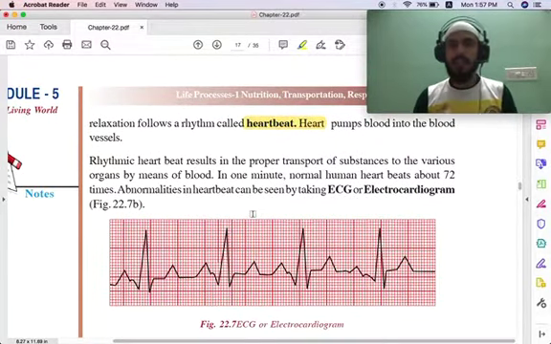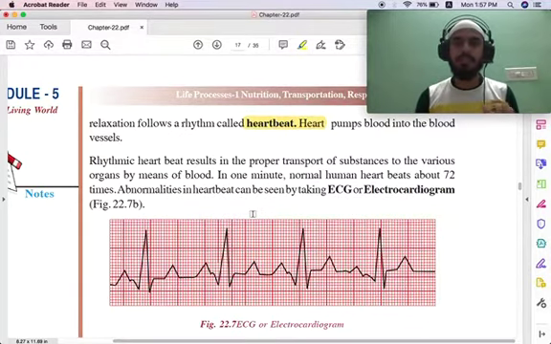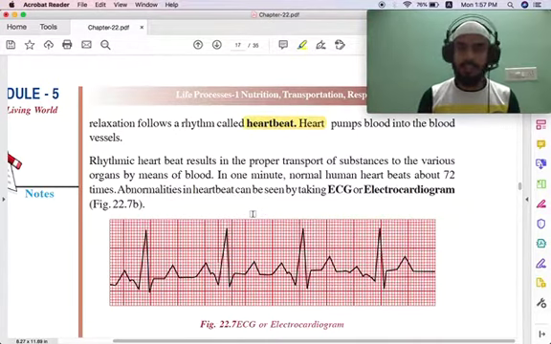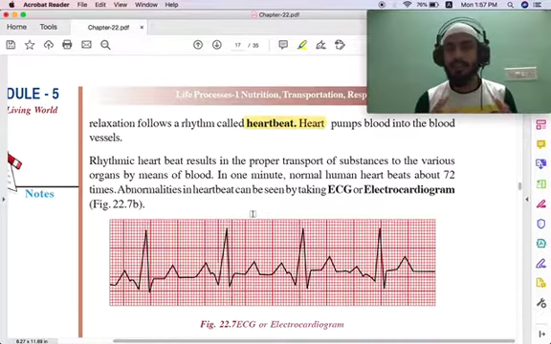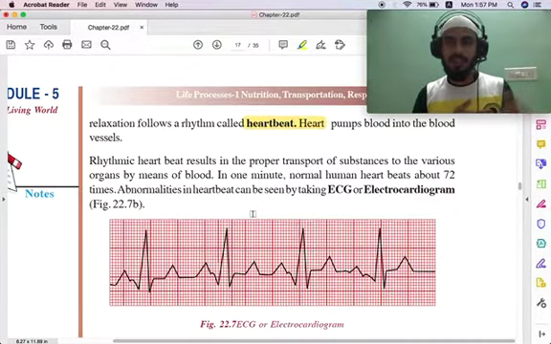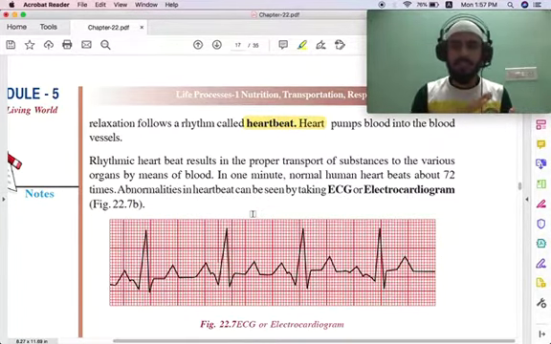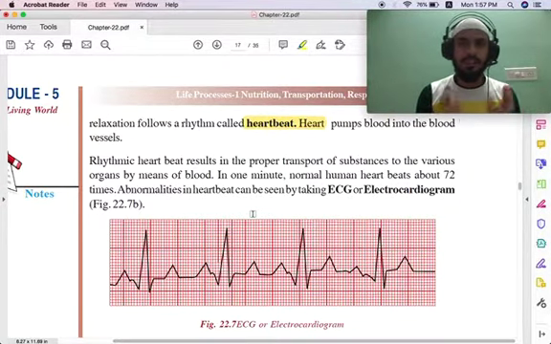So this contraction and relaxation helps in proper transport of substances to the various organs by means of blood. Through the blood, various substances are transported to different parts of the body. In 1 minute, a normal human heart beats about 72 times. You can use a stopwatch, touch your chest and count it. The average is 72, maybe 73, 74. The average human heart beats 72 times.